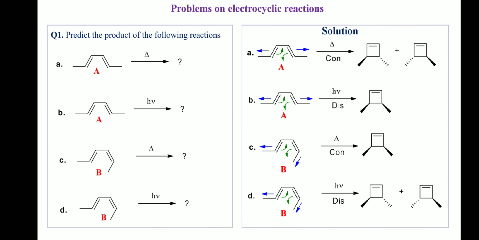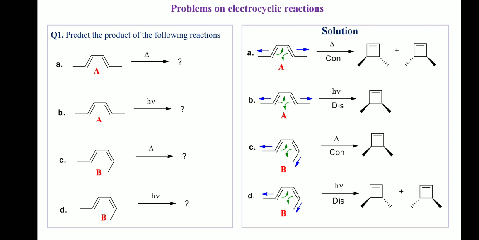Question number 1. Predict the products of the following reactions. Compounds A and B have a 4n pi electron system. In reaction A, according to the Woodward-Hoffmann rule, under thermal condition, the allowed rotation will be con. The two methyl groups in A are pointing in opposite directions. Since after con rotation, groups pointing in opposite directions become trans in the cyclic product, in the product, the two methyl groups will be trans.